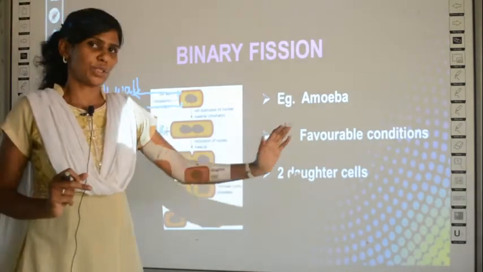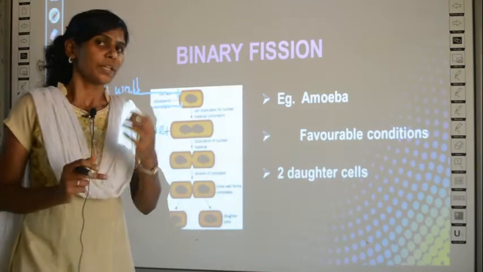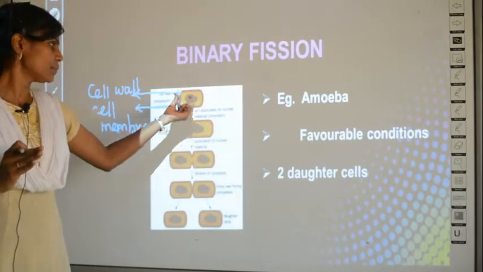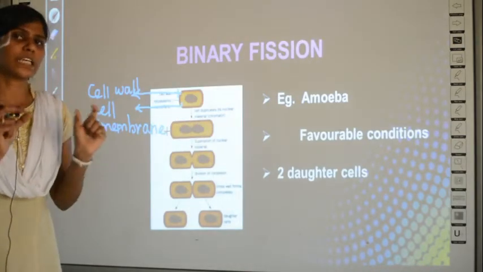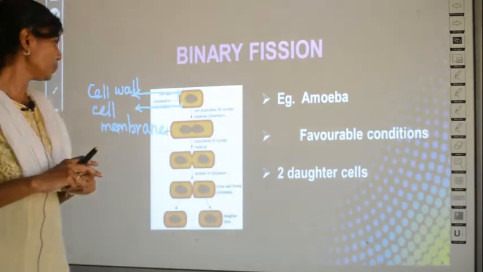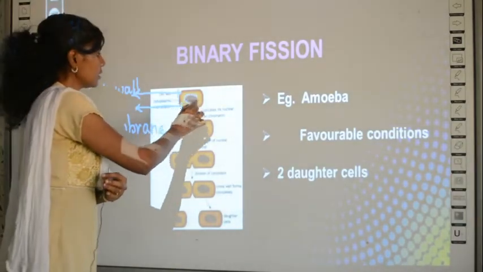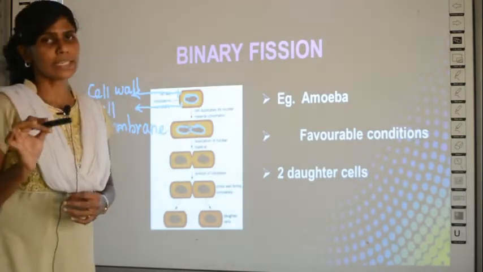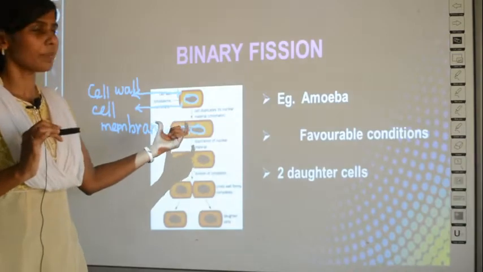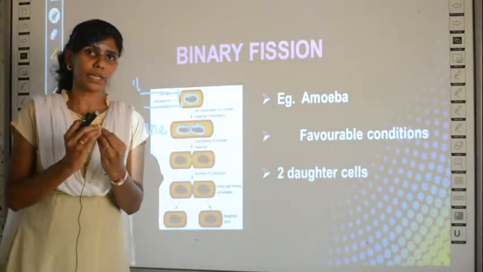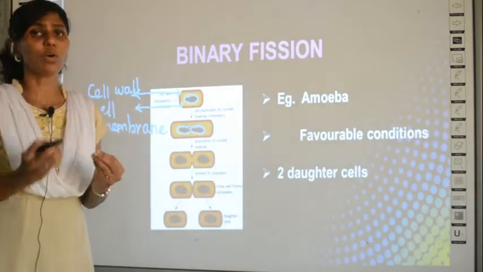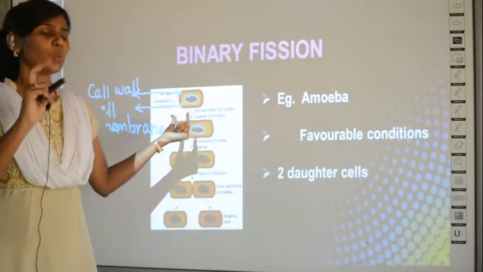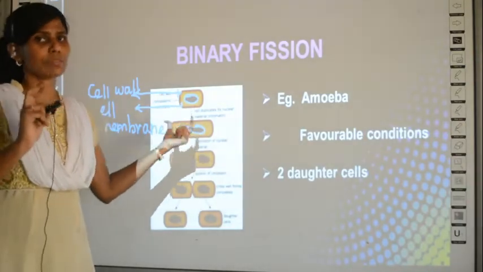During favorable conditions, the nucleus of the amoeba starts dividing into two. The nuclear material of the amoeba splits into two. Can you see one nucleus here? One nucleus is here and here you have two nuclei; singular is nucleus and plural is nuclei. So under favorable conditions, when the amoeba wants to multiply or reproduce, it first splits its nuclear material into two equal halves.